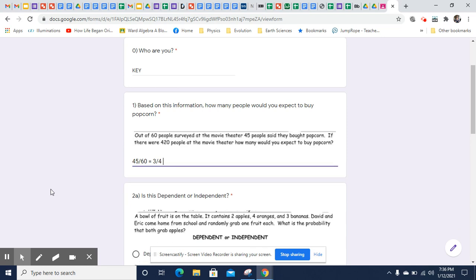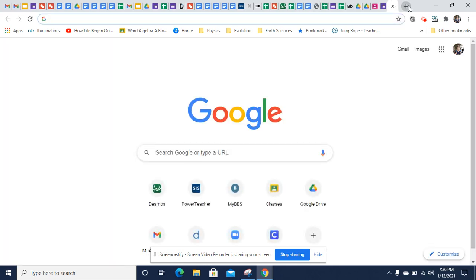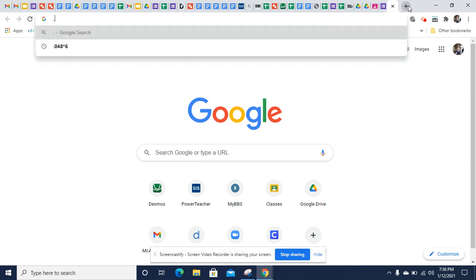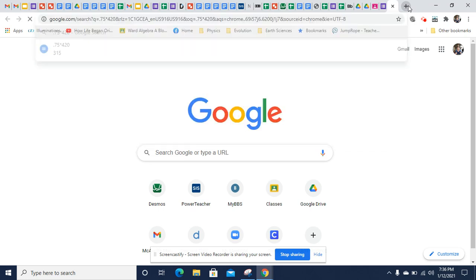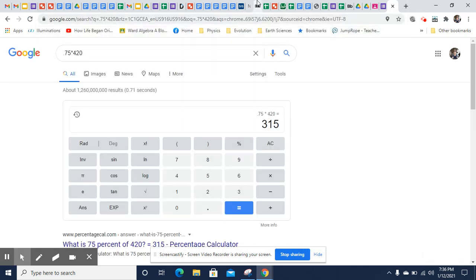Now we just multiply that probability by this total number, 420. So it's 3/4 times 420. Well, 420 times 3/4 is the same as 420 times 0.75. So 0.75 times 420 is 315. And there we have the answer.